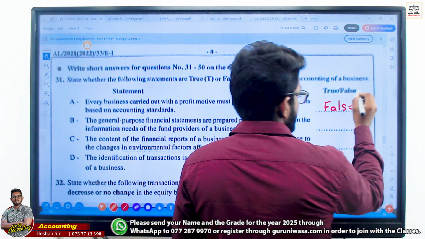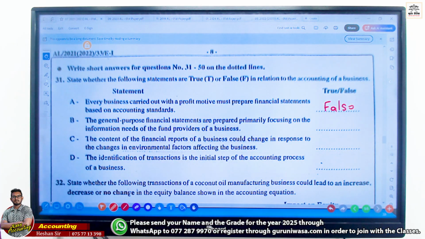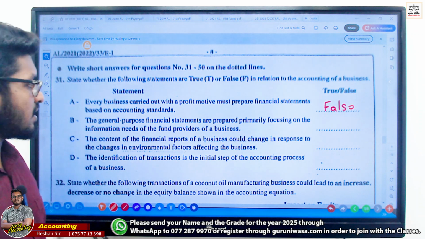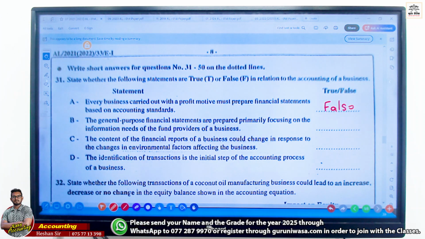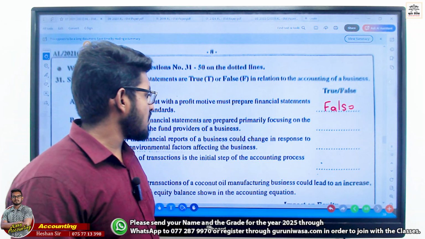Not must. If they maintain, there are benefits for them. The general purpose financial statements are prepared primarily focusing on the information needed for the fund providers of a business.